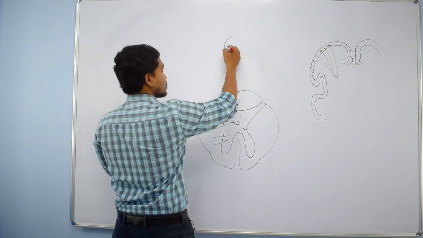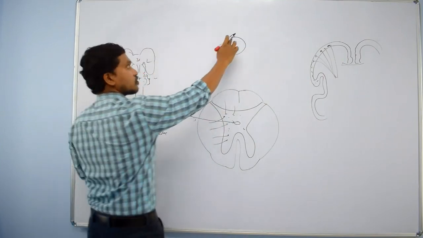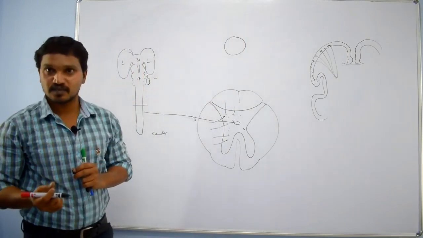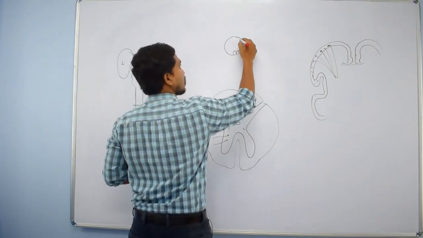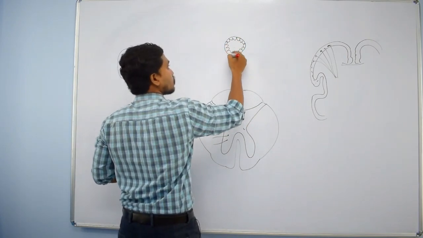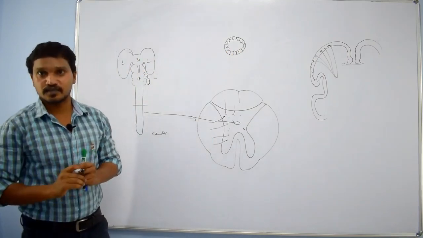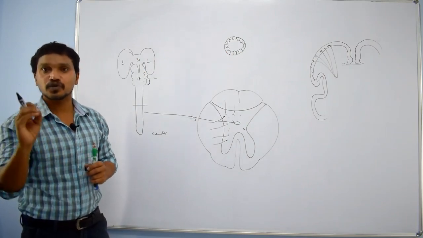See, this is the neural tube, lined by neuroectodermal cells. These neuroectodermal cells proliferate and form neuroepithelial cells. Actually these neuroepithelial cells are stem cells, neuronal stem cells.